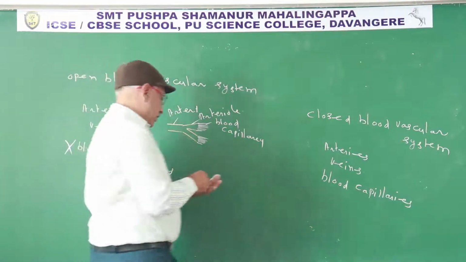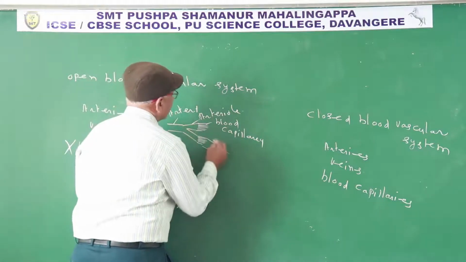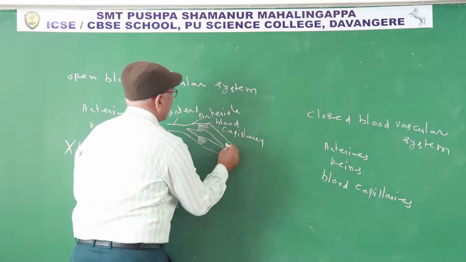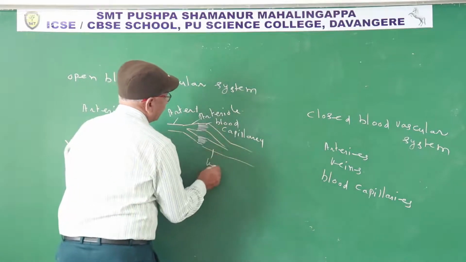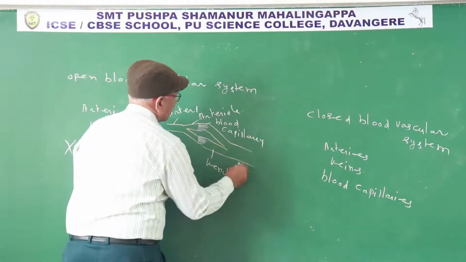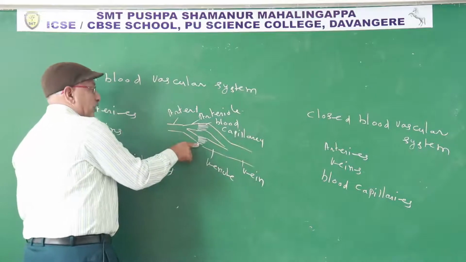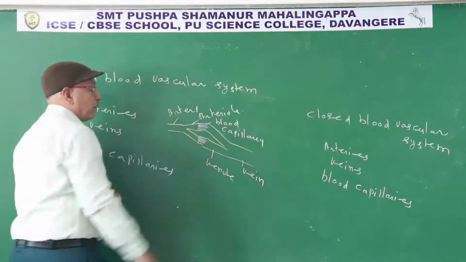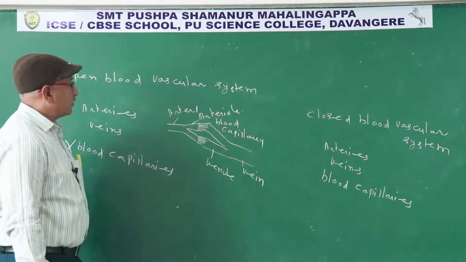What about veins? Same: blood capillaries unite, and a venule is formed. Venules unite, and a vein is formed. Artery ends with blood capillaries, vein begins with blood capillaries.